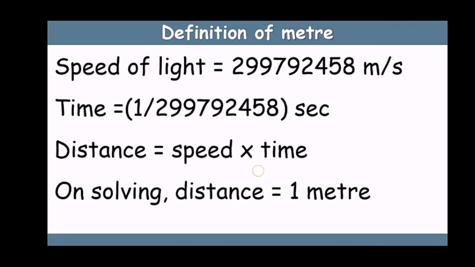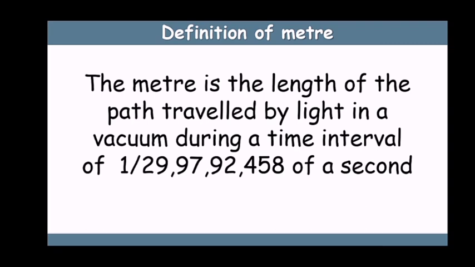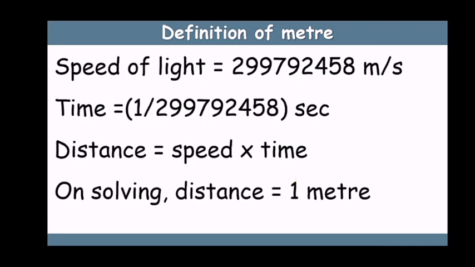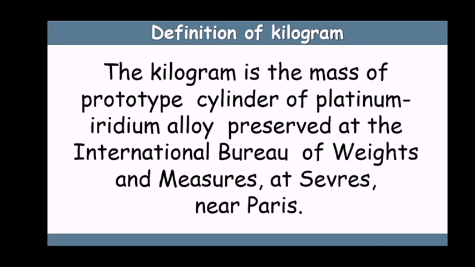Therefore we define the meter according to the speed of light. 1 meter is the length of the path traveled by light in vacuum during the time interval of 1 upon 299,792,458 of a second.